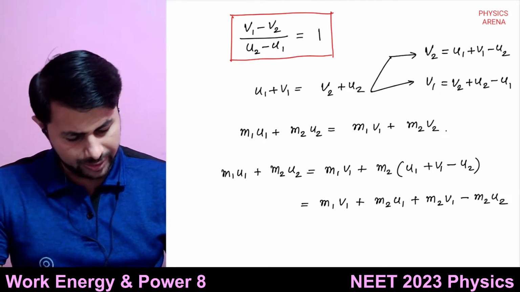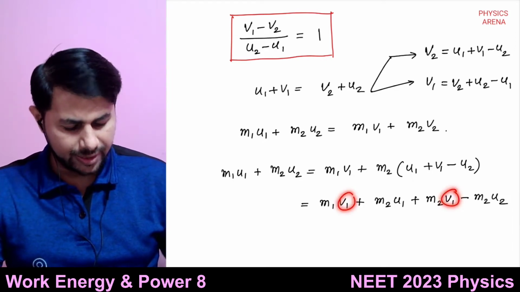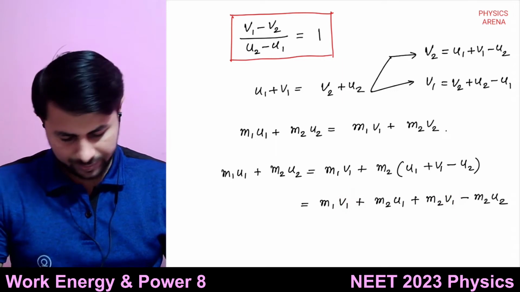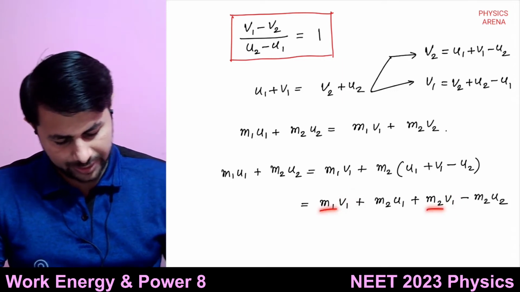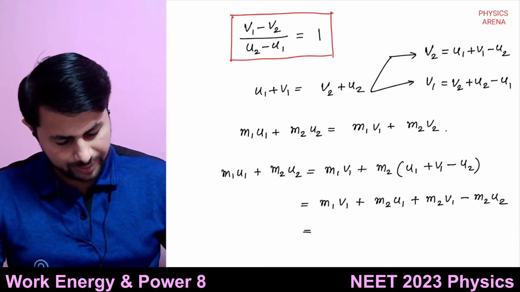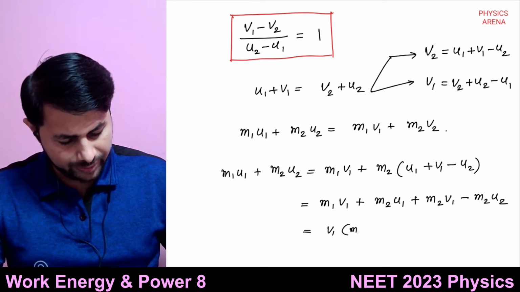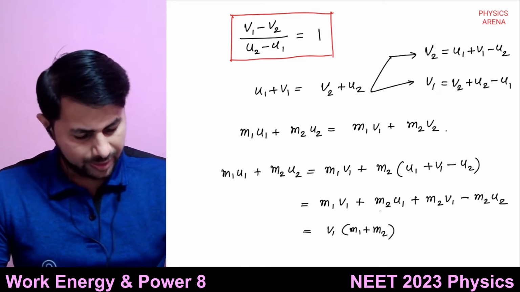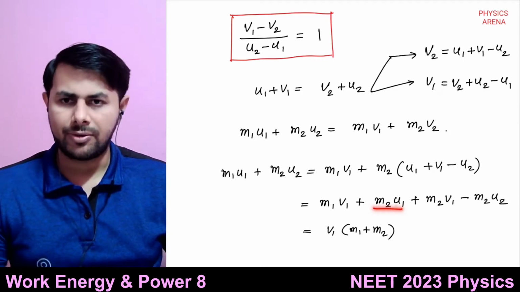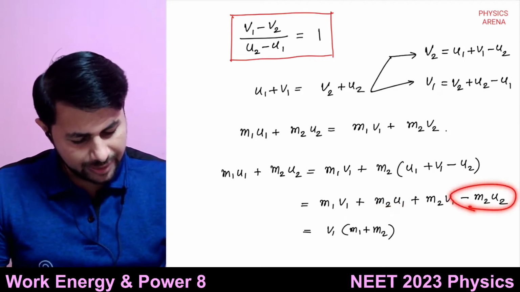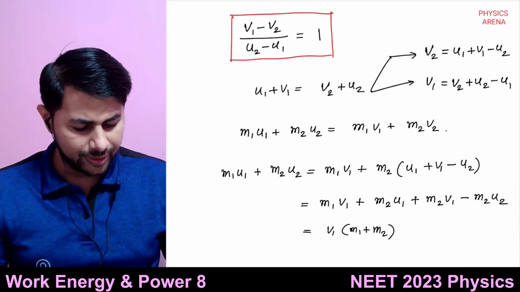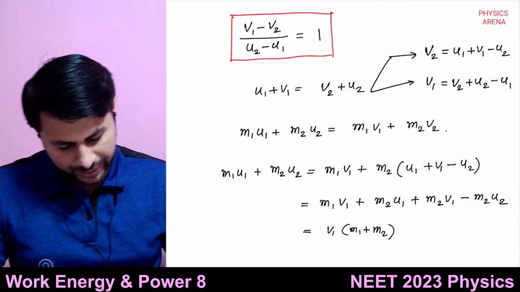Okay, and then I will take terms containing v1 common. So it is (m1 + m2), right? If I take v1 common, it is m1 + m2, and the other terms, m2u1, I will take on the left hand side, and minus m2u2 also I will take on the left hand side. So what do I get?